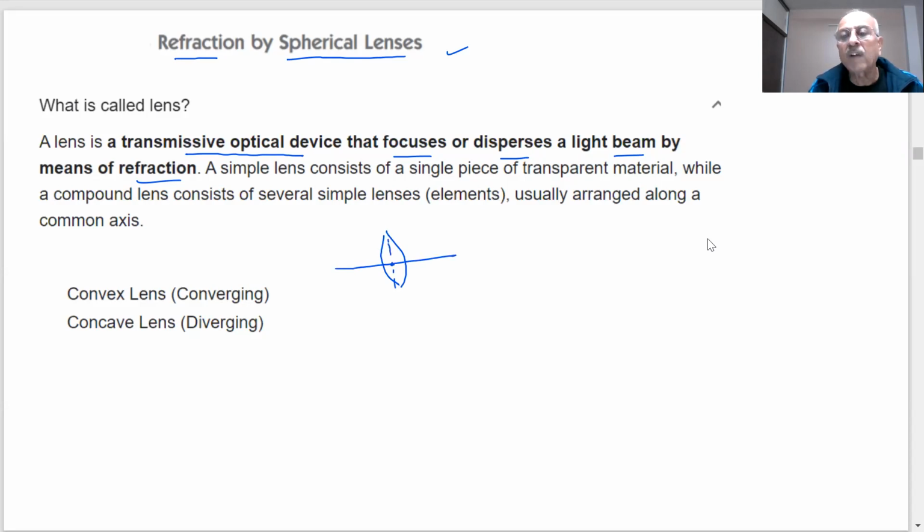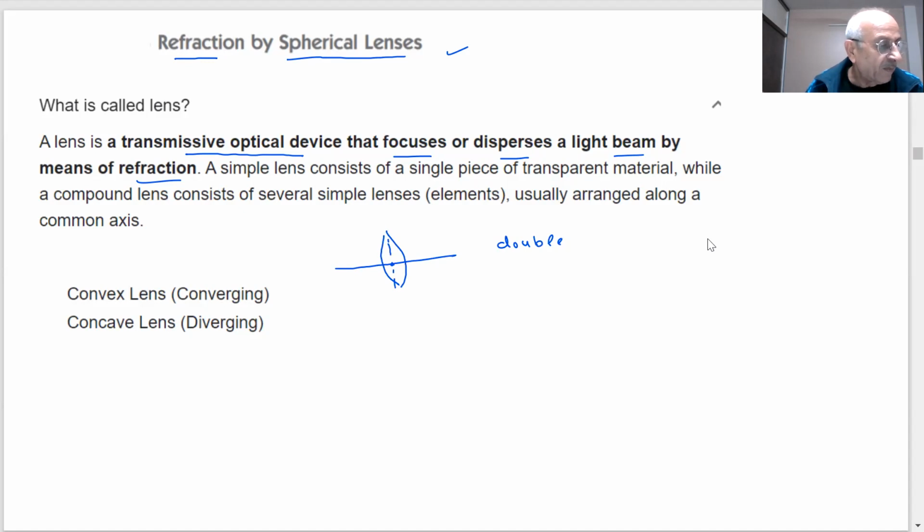You can see that the lens which I have shown here is thicker at the center. It has two spherical surfaces. So this is nothing but a type of double convex lens.